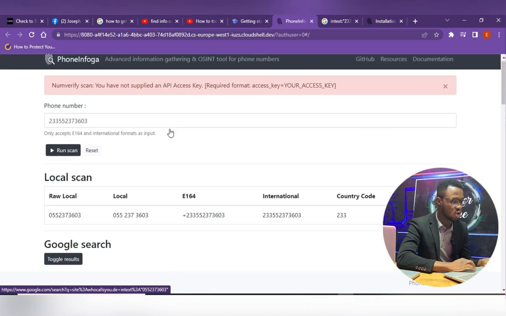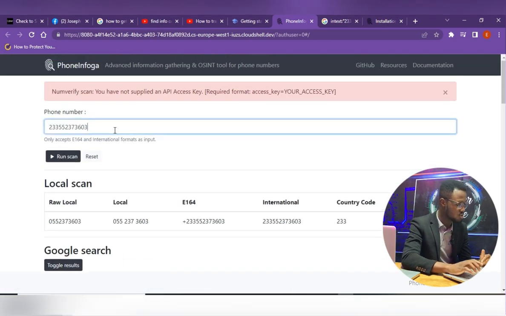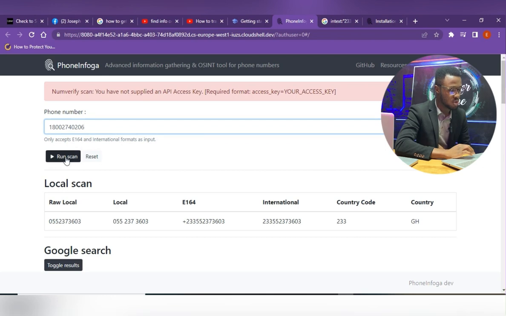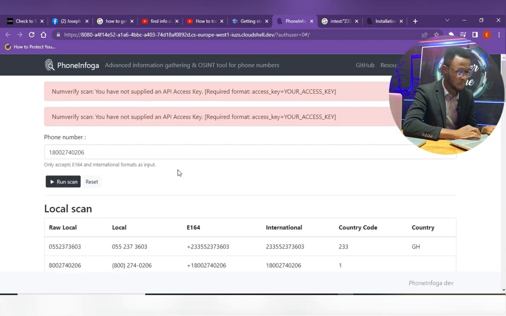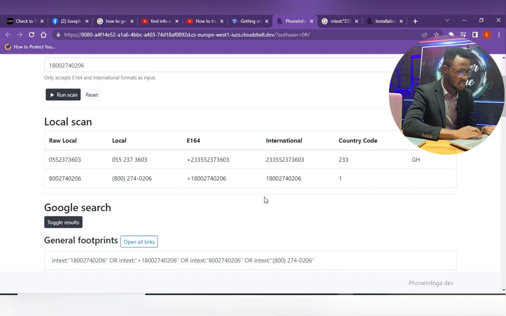Now, let's go to the number we are trying to search, right? Let's go to the number I feel is a spam message and a spam number. So let me do this number here. All right, so I'm putting in the number. Let me run a quick scan. So on a quick scan, you see here, this is the number.